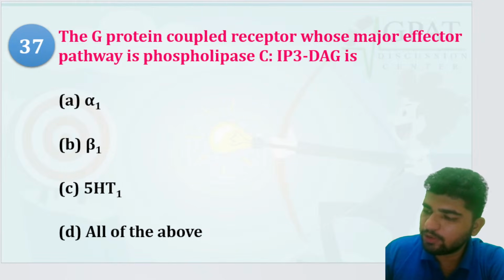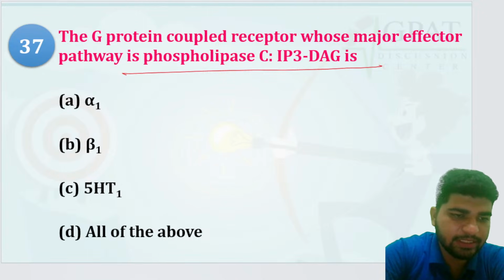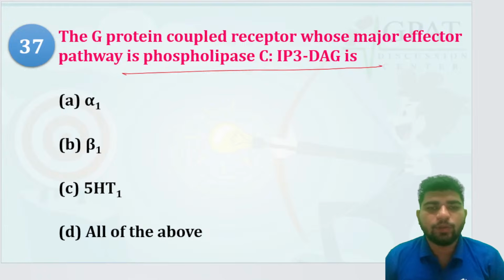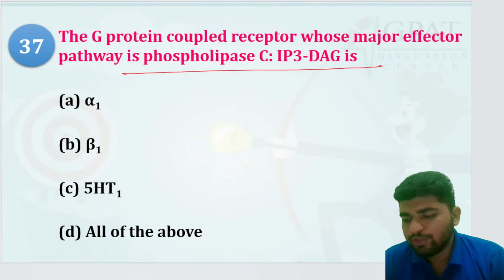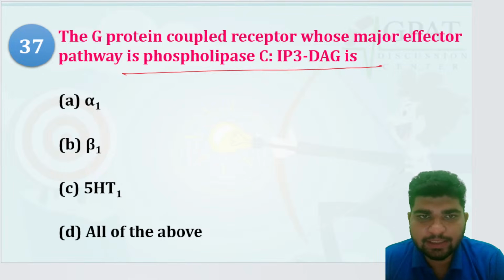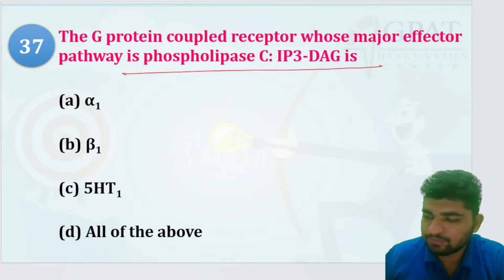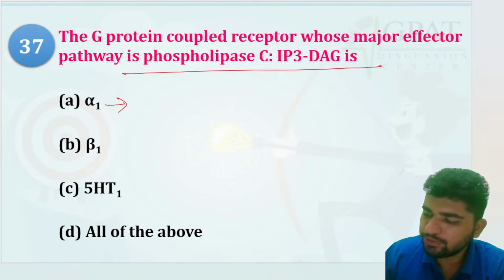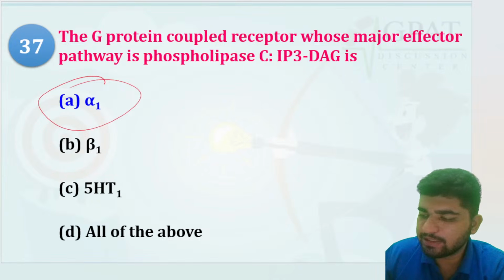G protein coupled receptor whose effector pathway is phospholipase C, IP3-DAG. What would be the right option? Which one is right? IP3-DAG, Gq? Gs? So the option would be G alpha q, that is Gq mediated.